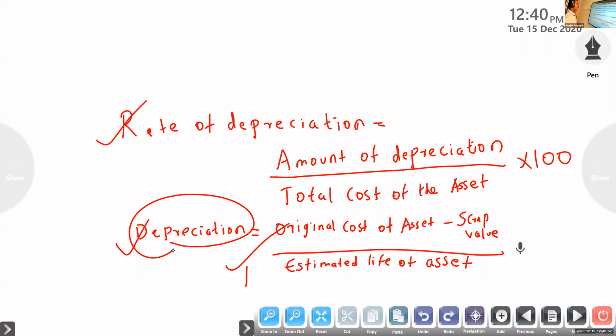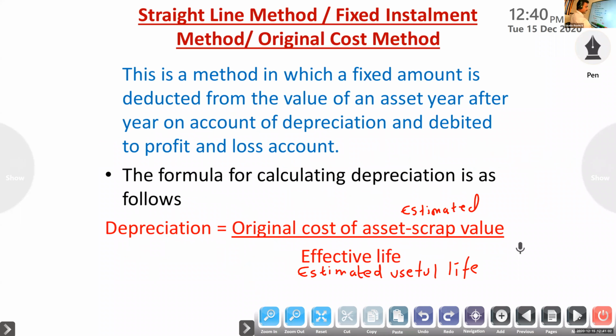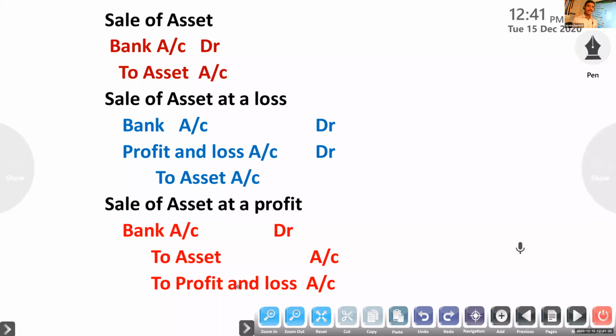So that is the fixed installment method. Now we will do the problem, but before that we will study the journal entry required for depreciation. One thing you have to remember: here we have to prepare two ledger accounts, the asset account and the depreciation account. It is very easy.